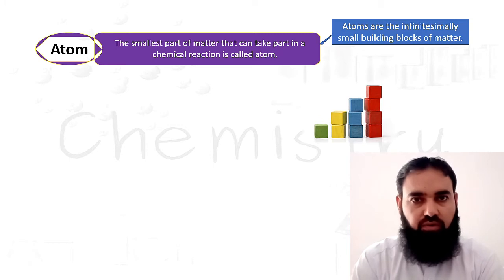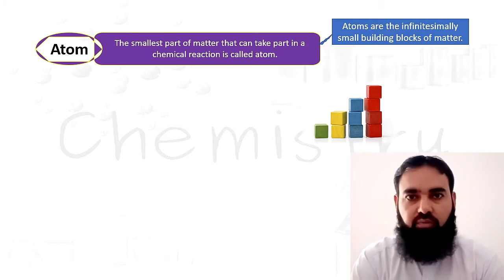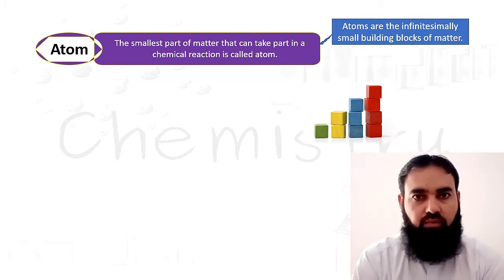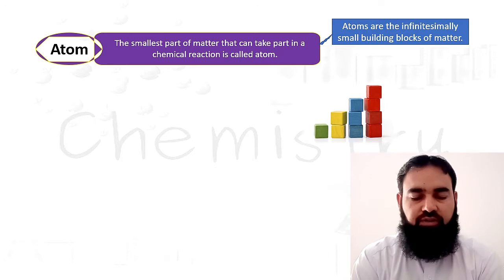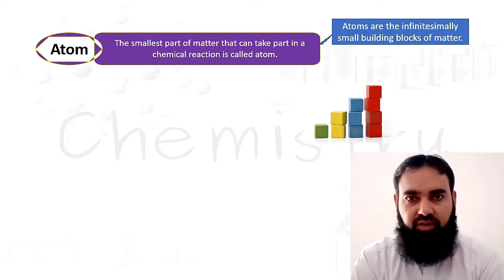But now we know many subatomic particles. We will discuss them in this slide later. So the modern definition of an atom is the smallest particle of matter that can take part in a chemical reaction.